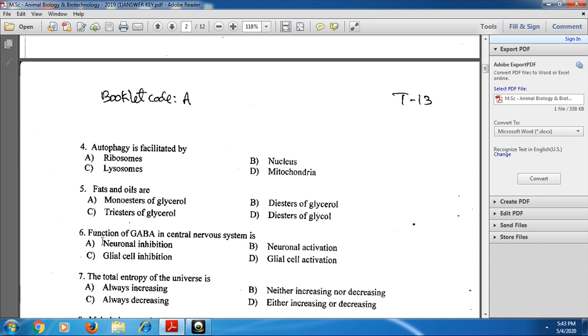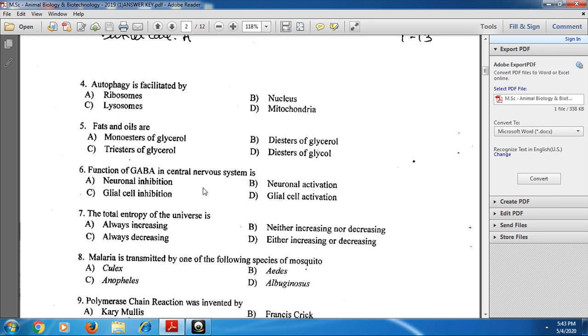And next, the sixth question: function of GABA in the central nervous system. GABA means gamma aminobutyric acid. What is its function in the central nervous system? Neuronal inhibition. It acts as an inhibitory neurotransmitter. Hence, option A, neuronal inhibition, is the correct one for the sixth question.